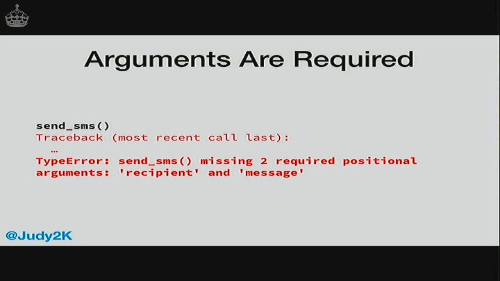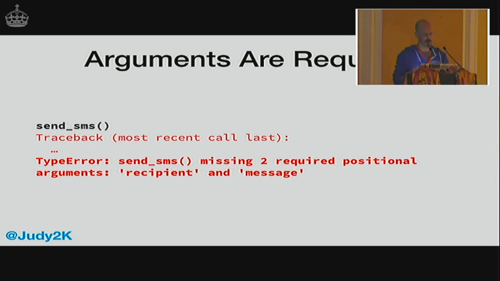So unless it provides a default argument, which we'll get into in a moment, you must provide arguments for each of the parameters. So in this case, we're calling this function that's been defined to take 2 arguments and not providing it with any arguments, so we get an error. This isn't true of some other languages, the most notable of which is JavaScript.